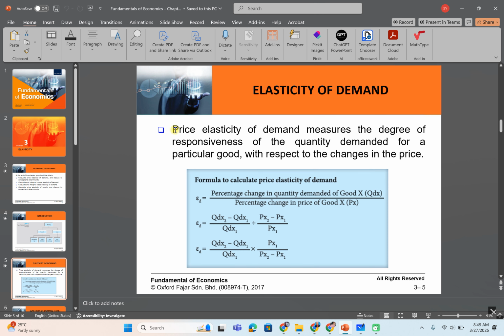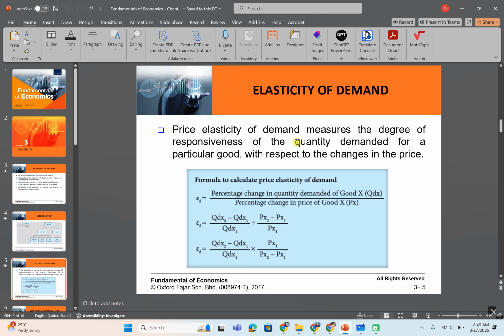So what does it mean by price elasticity of demand? Price elasticity of demand measures the degree of responsiveness of the quantity demanded for a particular good with respect to the change in price. It means how sensitive a certain product is and how it responds to a change of price.